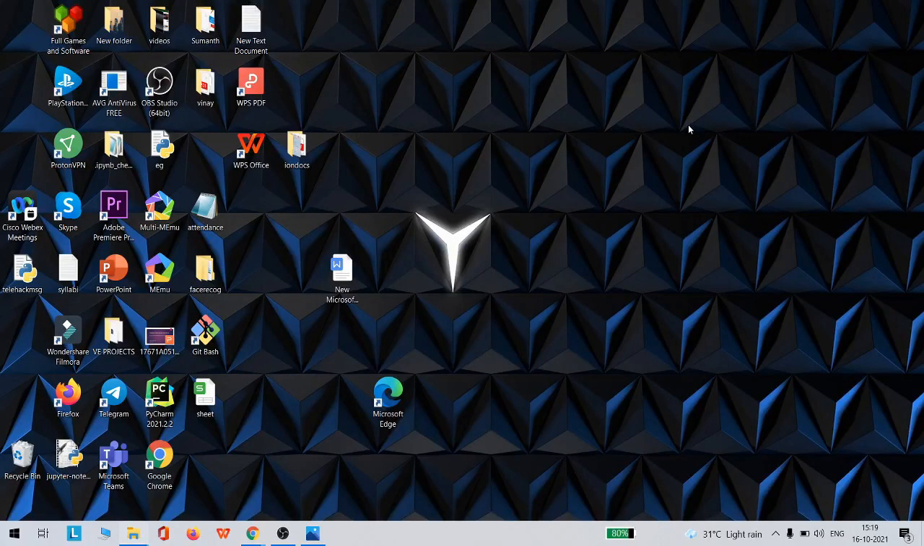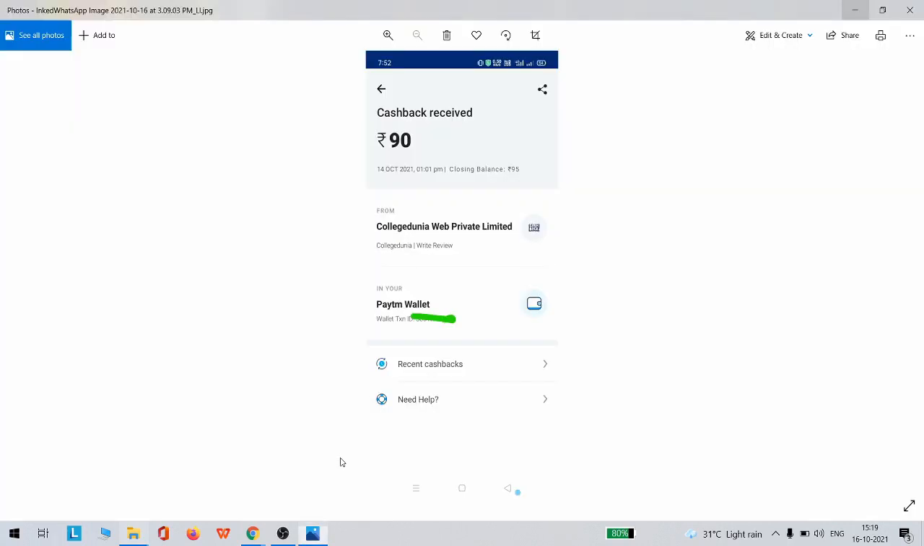Hey everyone, do you want to know how to earn 50 to 200 rupees in just 5 minutes? Then this video is for you. Let me start with my own screenshot of payment proof. You see, I have received 90 rupees from College Dunia Web Private Limited for writing a review on my college. So you can also earn like this, from 50 rupees to 200 rupees.